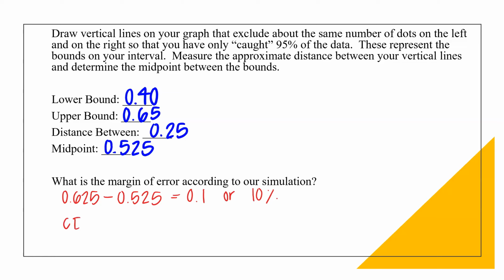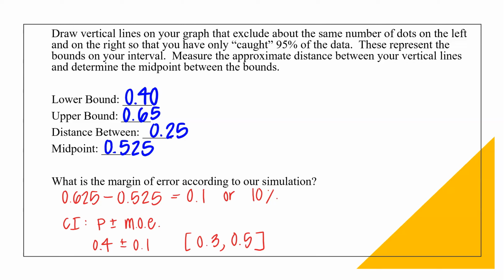My confidence interval would be my proportion plus or minus my margin of error. My proportion was 0.4 plus or minus 0.1, meaning that my confidence interval would be between 0.3 to 0.5.